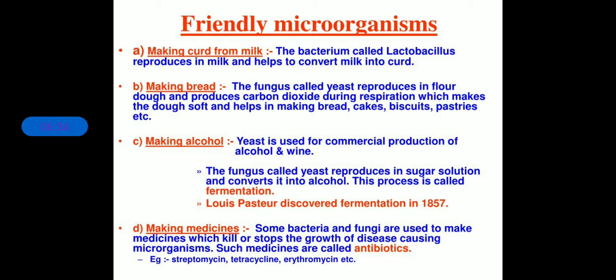Clear? And the alcohol which is produced during the process of yeast, what would happen to that? It evaporates during the process of baking. Clear? So in the bread production or bakery industry, yeast is very commonly used and the fermentation process takes place. And I am telling you the definition of fermentation one more time: the breaking down of sugar into carbon dioxide and alcohol in a limited supply of air is called fermentation.